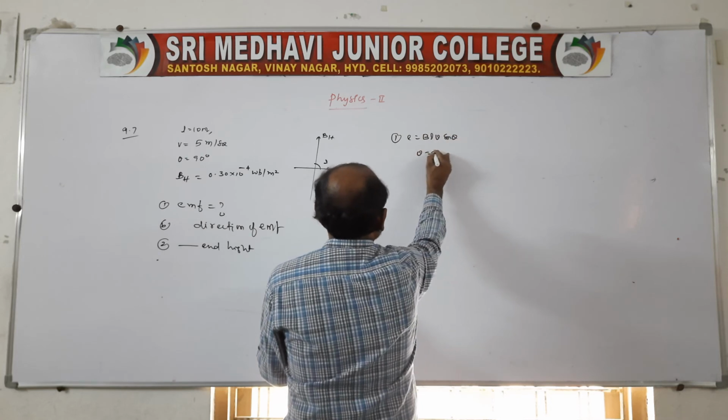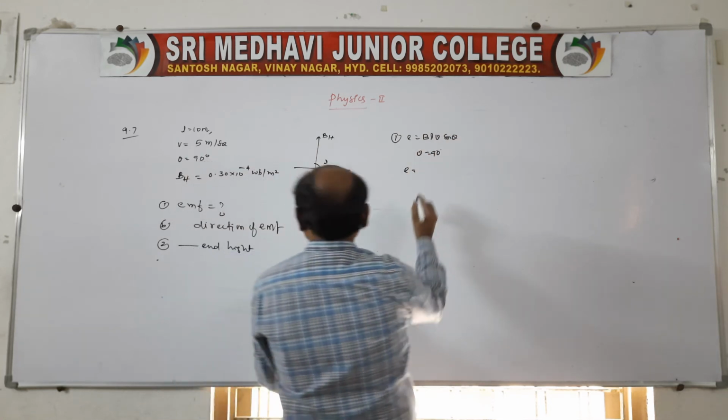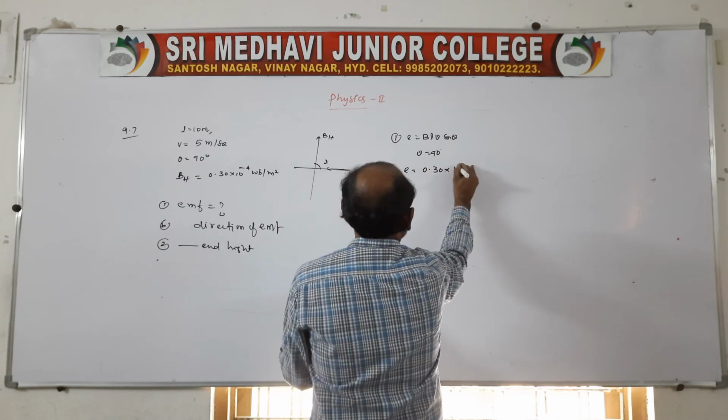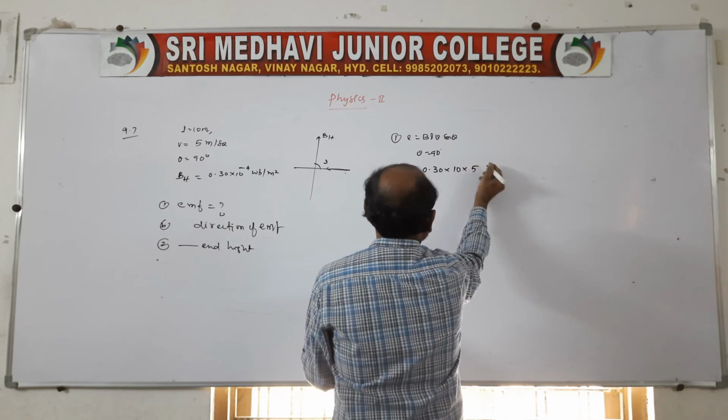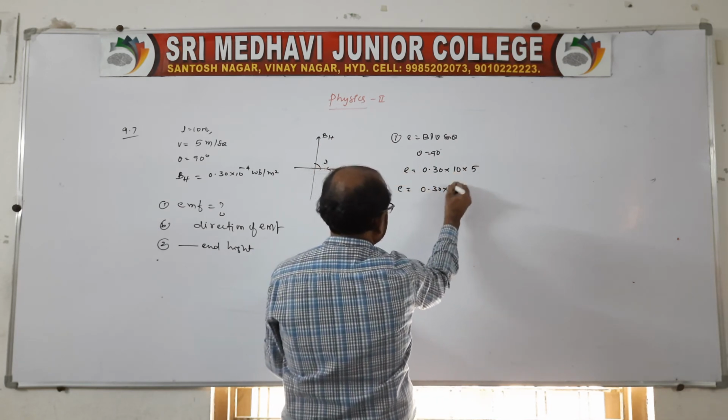Theta is 90, since it is moving perpendicular to BH. So BH is 0.30, L is 10, V is 5, sin 90 is 1. So E is equal to 0.30 into 50.